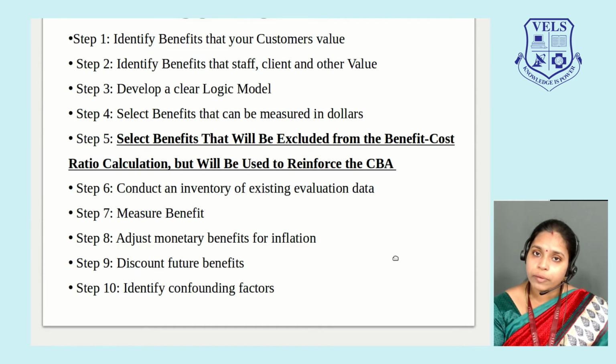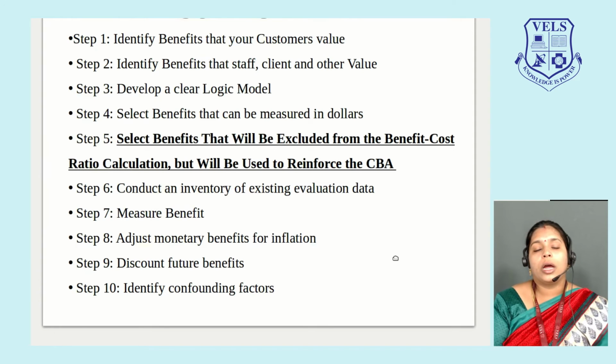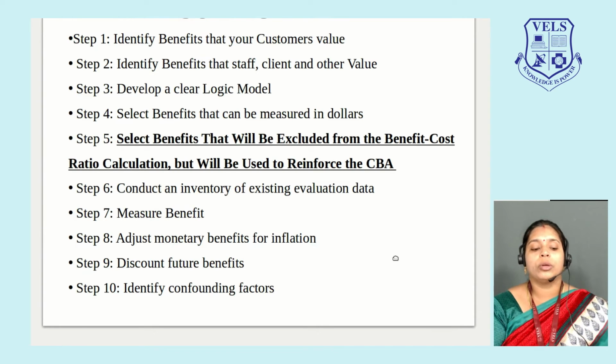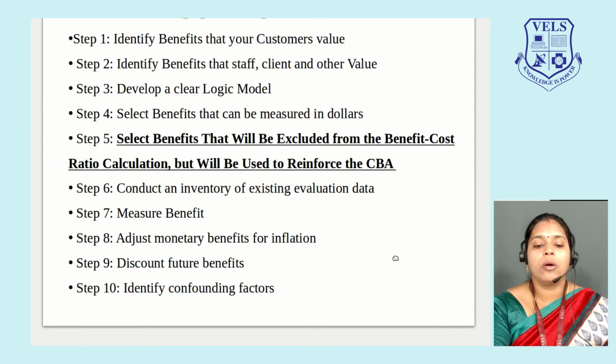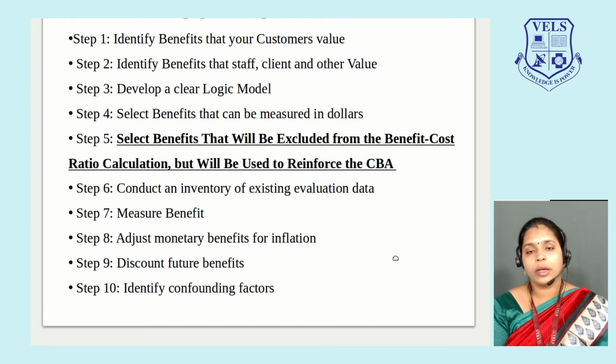Discount future benefits: you have to implement a policy keeping future benefits in mind. Next, identify confounding factors, the other factors that will contribute to this cost and benefit. This is how you have to calculate your cost and benefit.